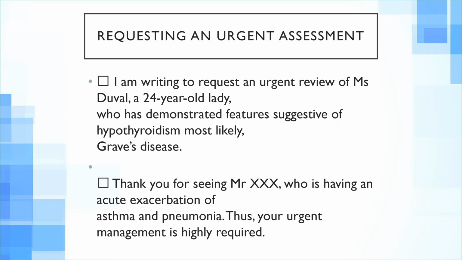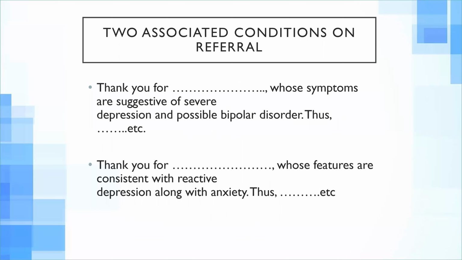These are different ways of writing an urgent assessment. You can pick any way and write in your letter, and you can also intermingle the ways and make up your own. It's all up to you. So next up would be associated condition or referral. It is just the same as the referral letter.